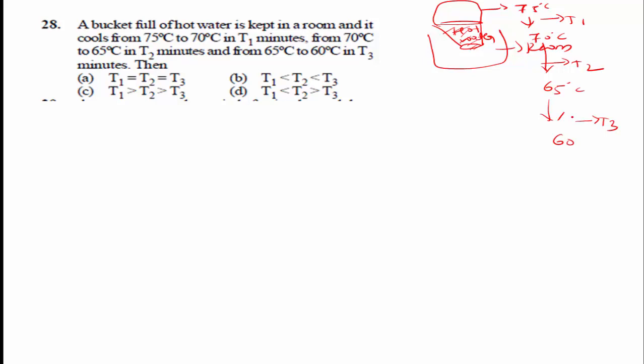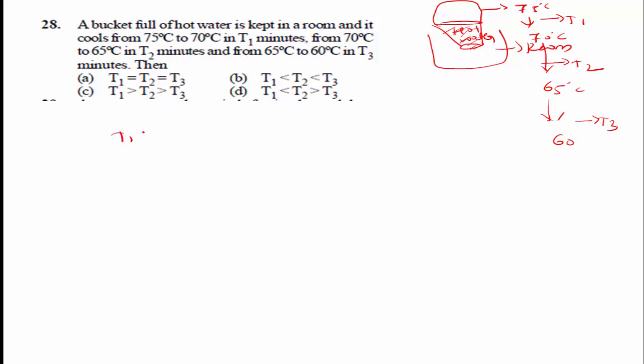Initially the temperature of the water in the bucket is 75 degrees Celsius. In time T1, the temperature decreases from 75 to 70 degrees Celsius. In time T2, it decreases from 70 to 65 degrees. In time T3, it decreases from 65 to 60 degrees Celsius. The time of cooling increases as the difference between the temperature of the body and its surroundings is reduced.